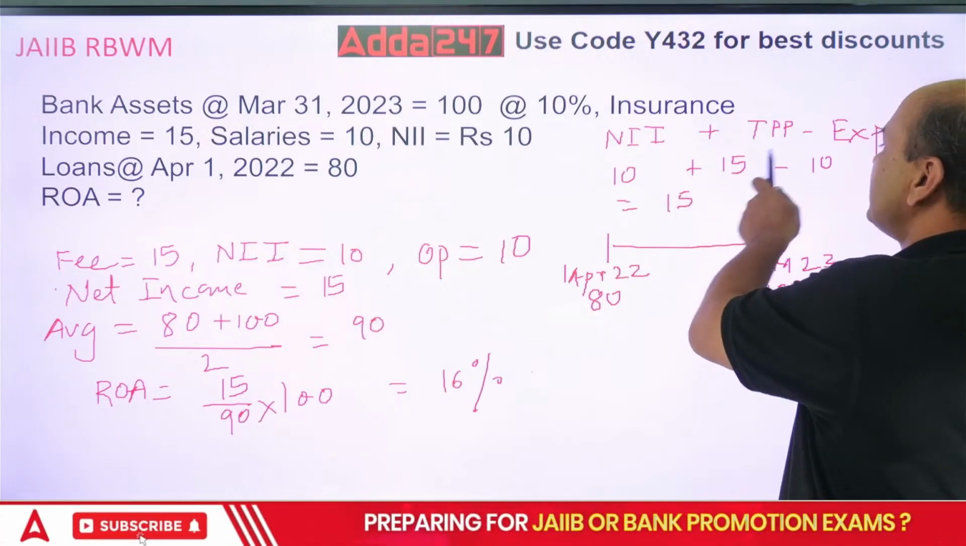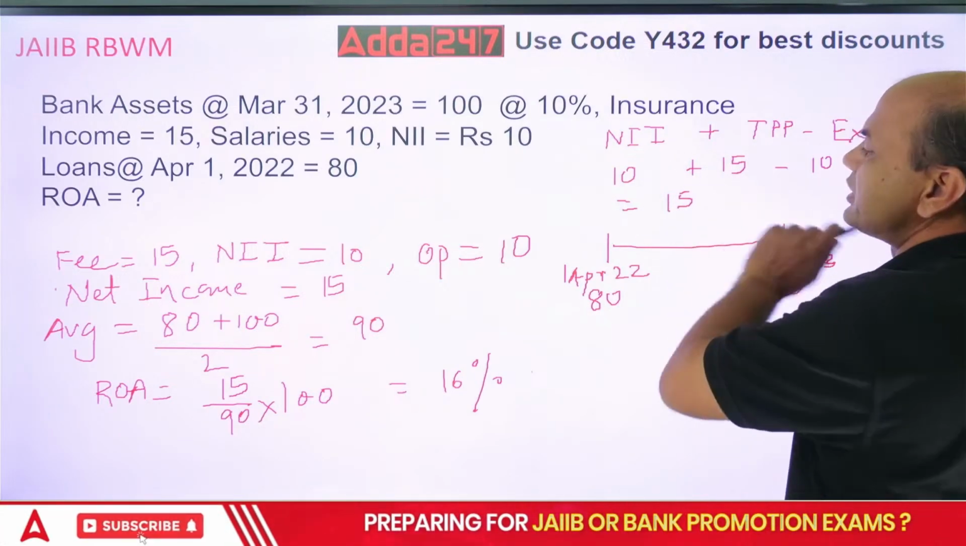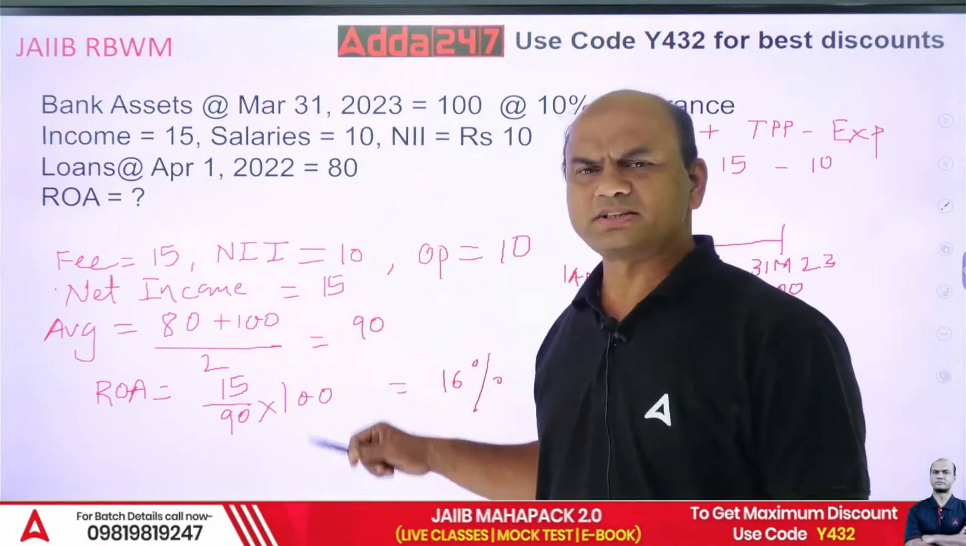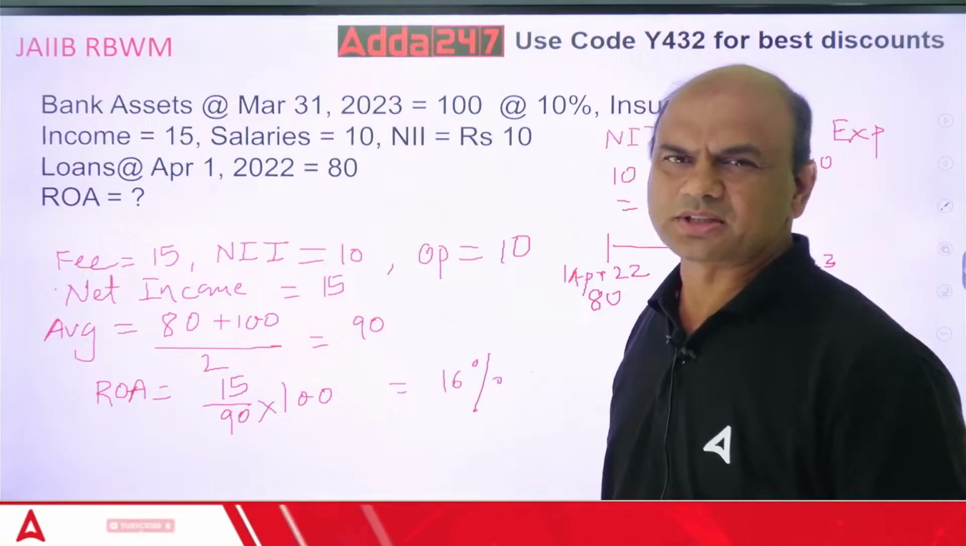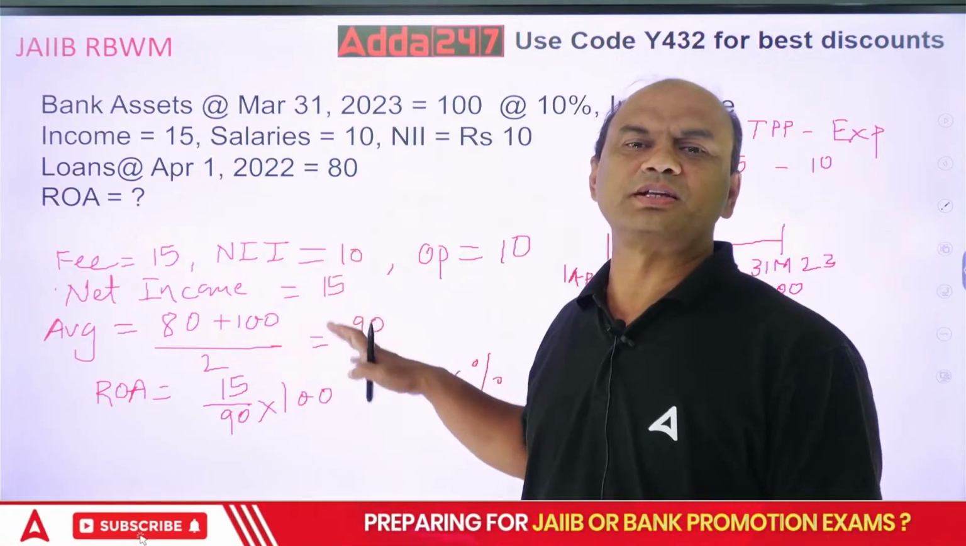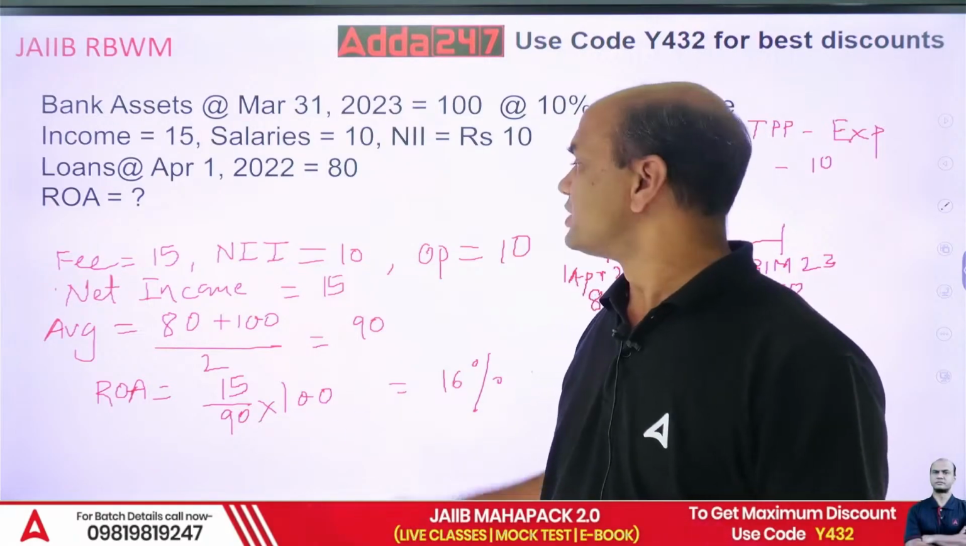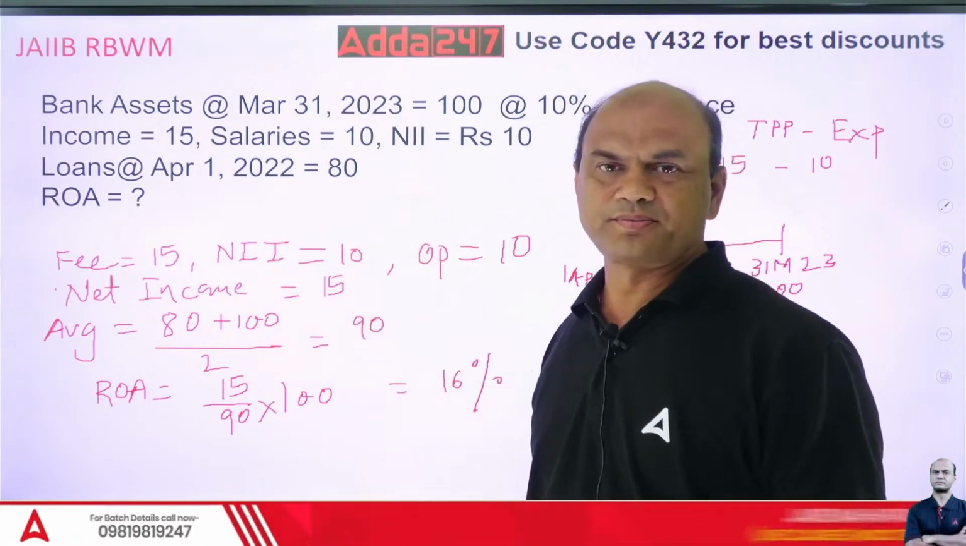10 plus 15 minus 10. So 10 gone, 15 rupees. So my net income becomes 15 rupees. You can consider them in lakhs, crores, anything. I have taken simple figures so that you understand it. Okay. So it becomes 15 rupees.